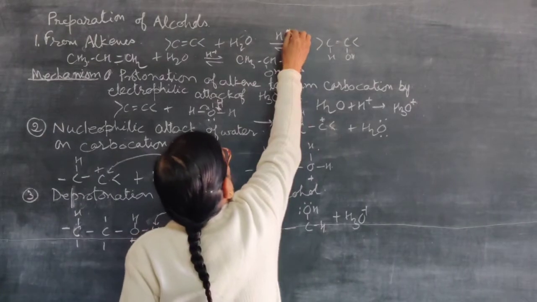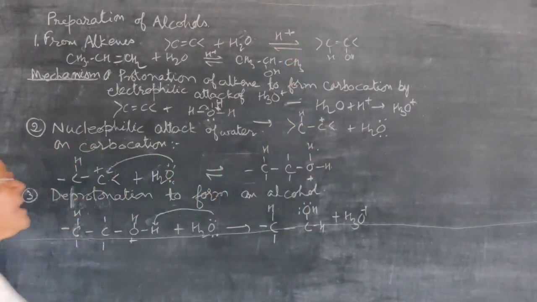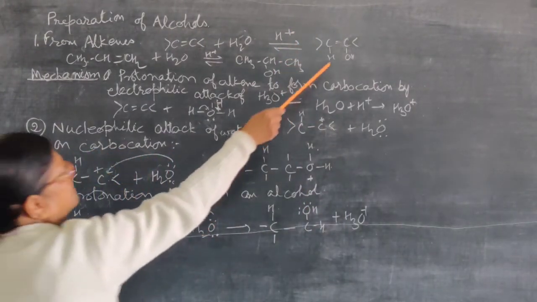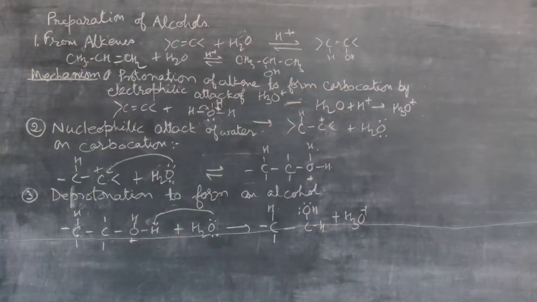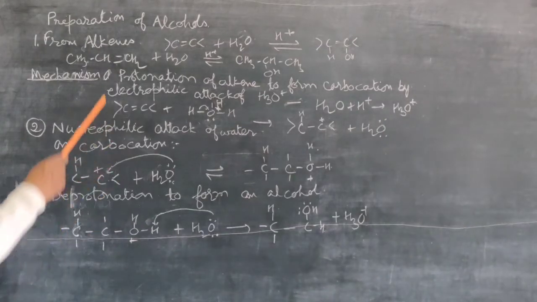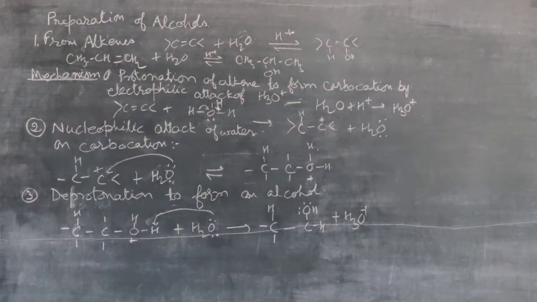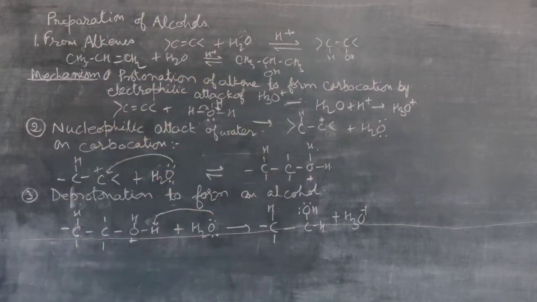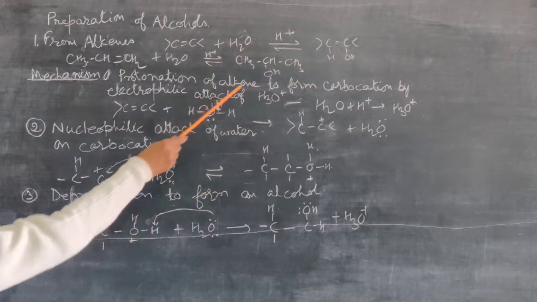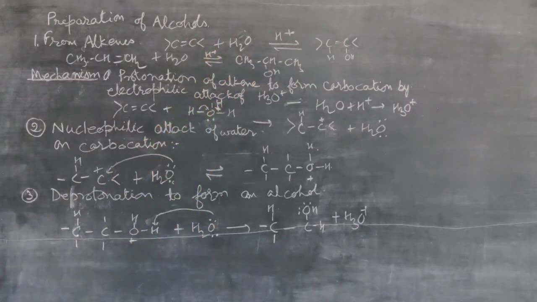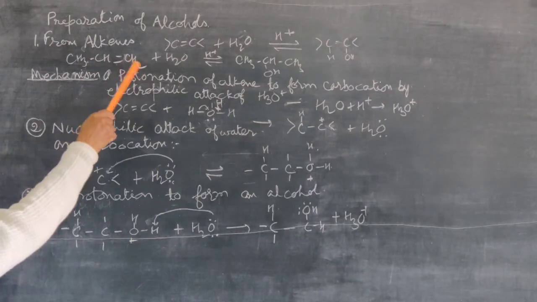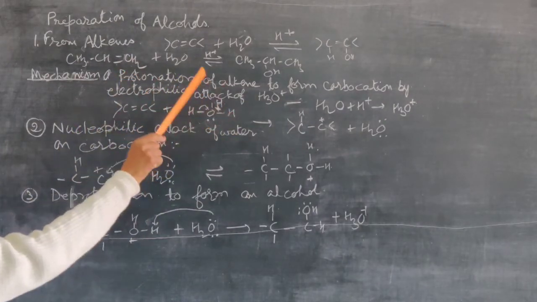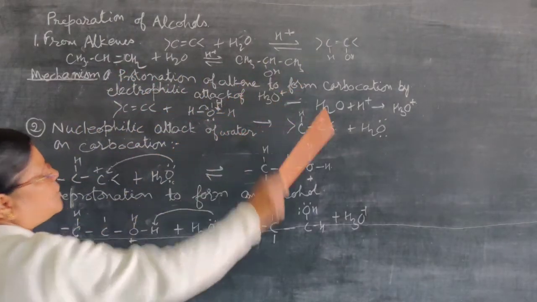In the presence of H plus ion, the reaction is catalyzed and then the product will be an alcohol. Because this is a type of addition reaction, when the alkenes are unsymmetrical, the hydration will take place in this manner, in which the water molecule's OH is the negative part and H plus is the positive part. So this is propene. When we add one water molecule to propene, you will get propan-2-ol.